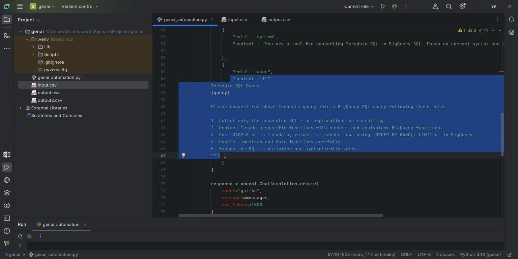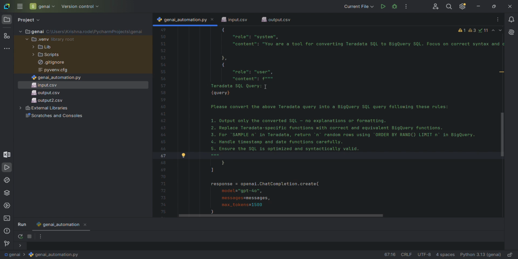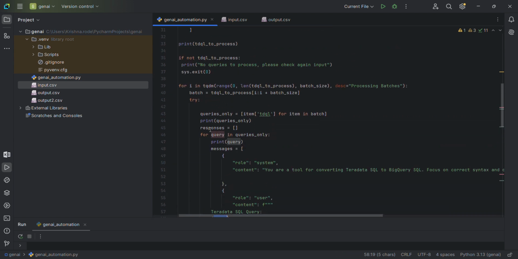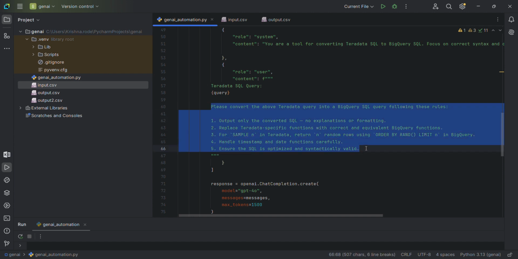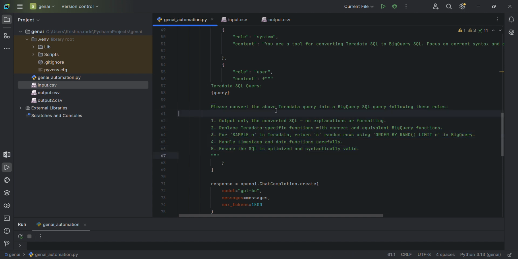It's a very detailed prompt in which we are saying what the Teradata query is. The query is coming from a parameter, which is the current query, the current iteration, from the thousands or millions of queries that I am providing. For that query, do the needful. Please convert the above Teradata query into BigQuery SQL following the rules.